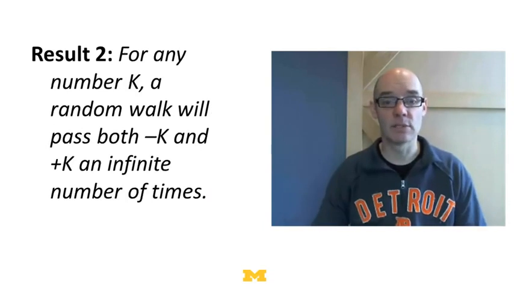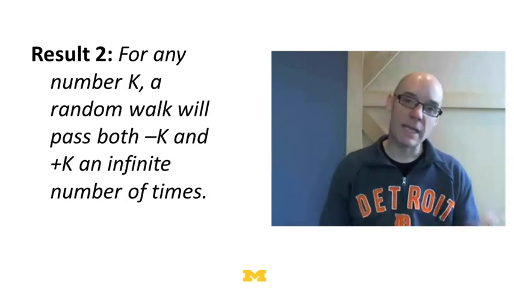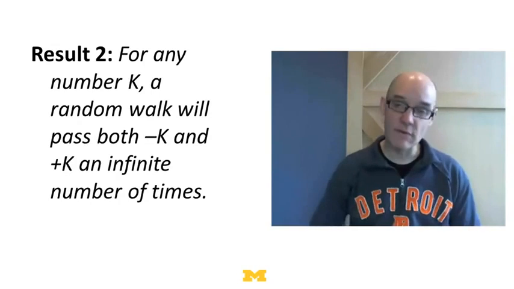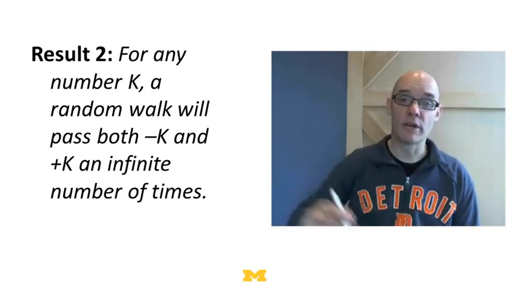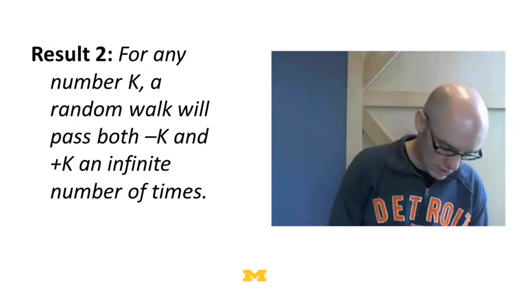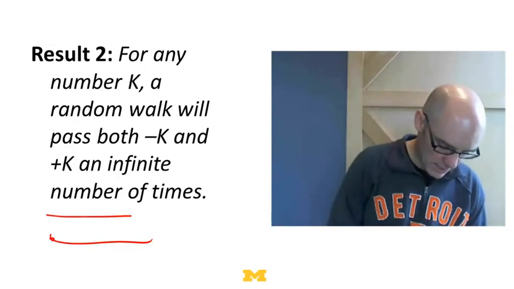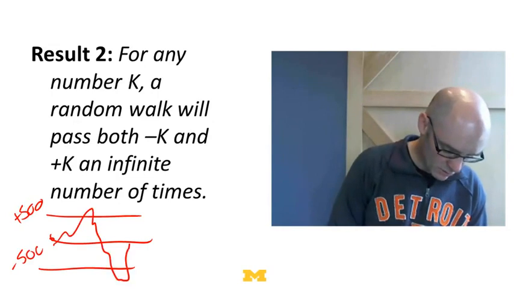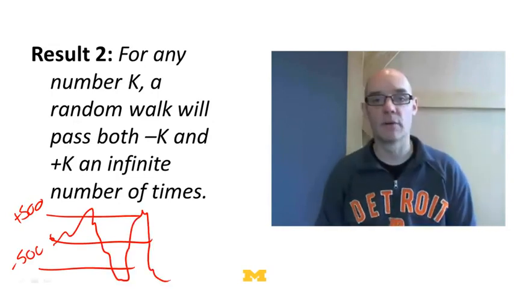Now some surprising results. Result 2. Pick any number k, 10, 50, 500. If you have a random walk that goes on forever, you're going to pass plus k and minus k an infinite number of times. So what that means is if here's 0, and here's plus 500, and here's minus 500, your random walk is going to cross each one of these an infinite number of times.